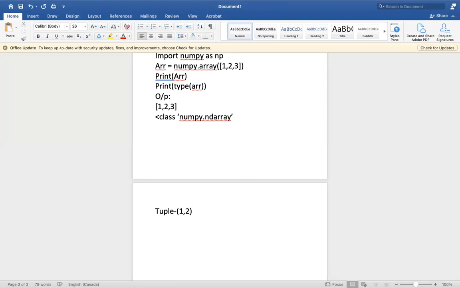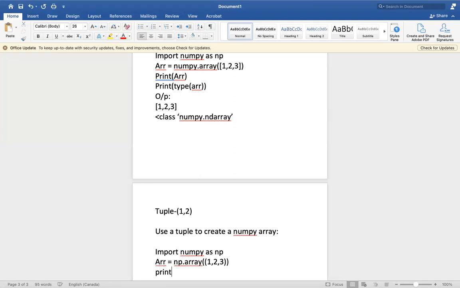Now I am going to use a tuple to create a numpy array. How will we do it? First, importing numpy is simple: import numpy as np, then arr is equal to np.array of, and I'm declaring a tuple as 1, 2, 3.